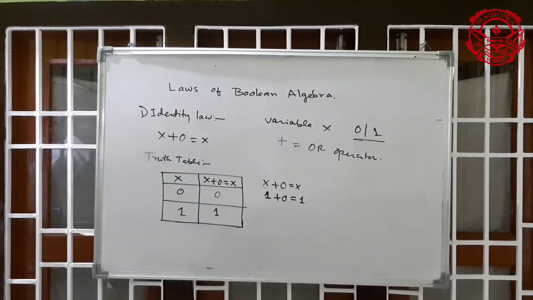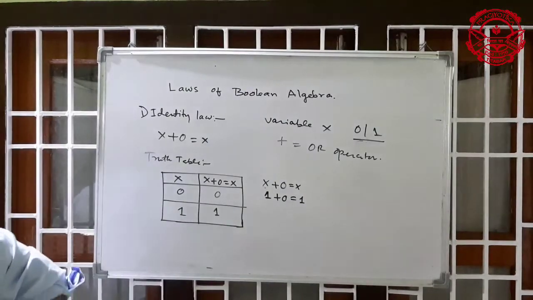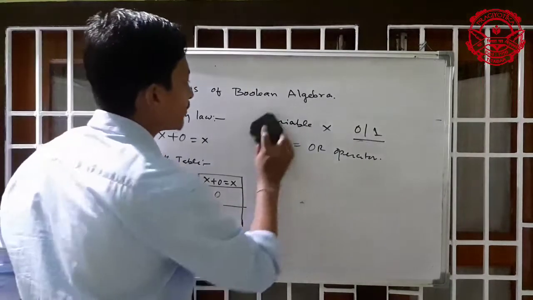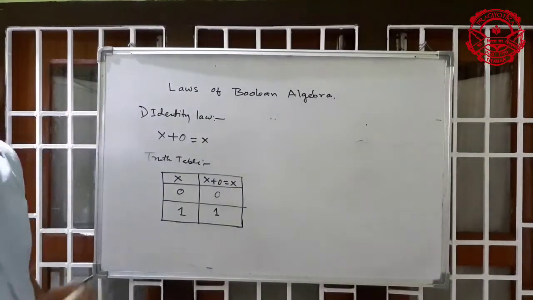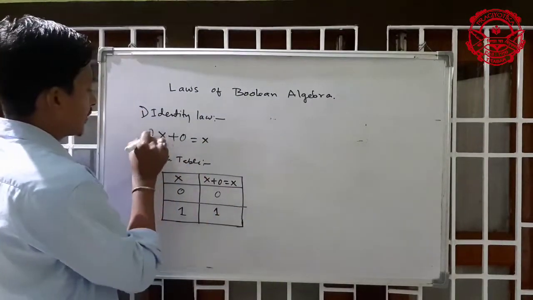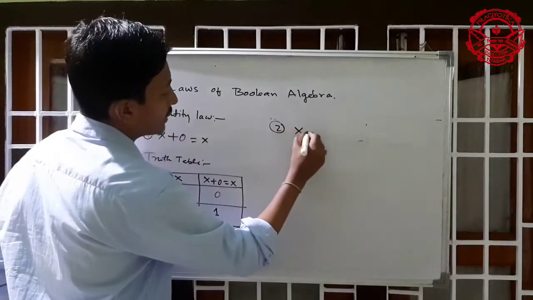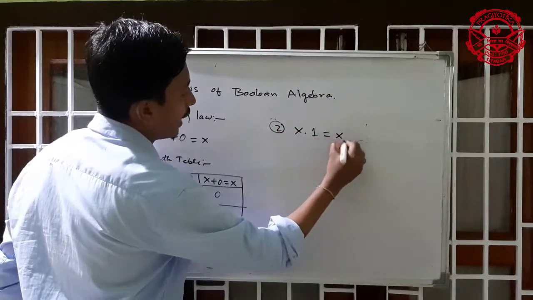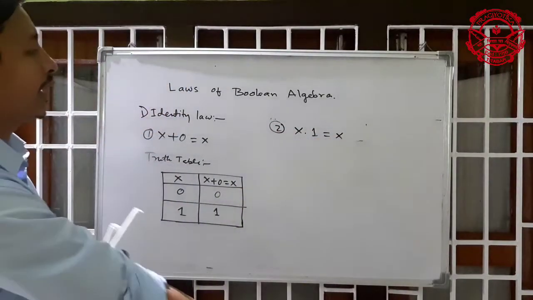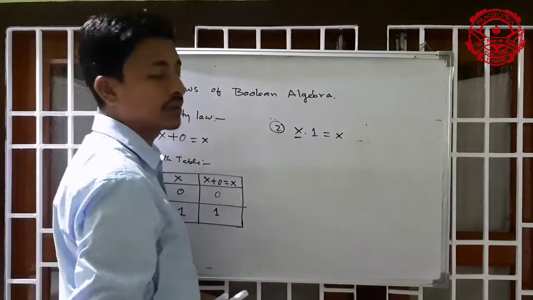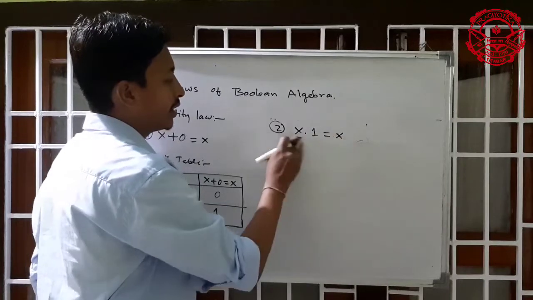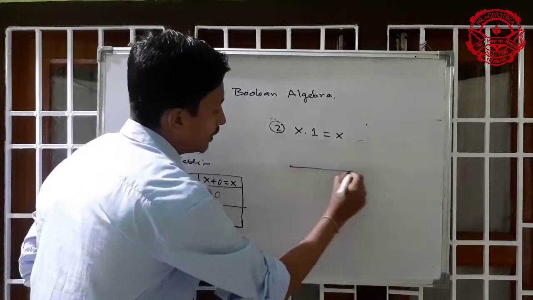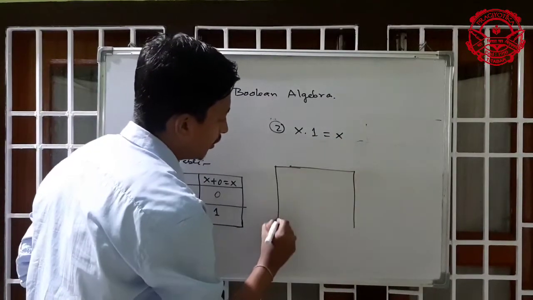So next expression is number 2, x into 1. Number 2, x into 1 equal to x. It means whatever the value of x you take, the result will be always x. Let's prove it. So it is a truth table.